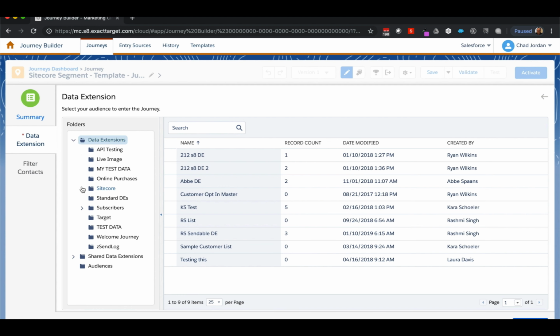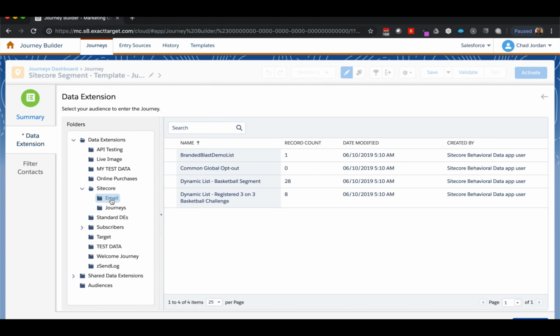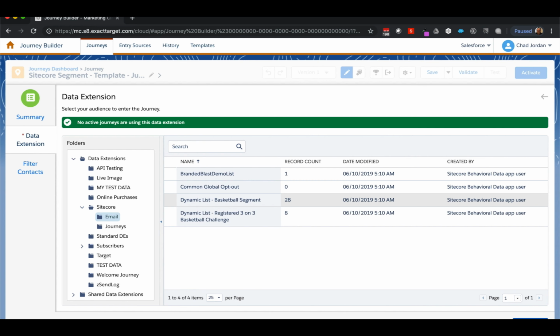Sitecore automatically creates a folder in which all Sitecore data extensions are stored. We're going to select the data extension created by the segmented list we saw in Sitecore. You can see here that the name of the data extension corresponds to the name of the segmented list that we saw in Sitecore.